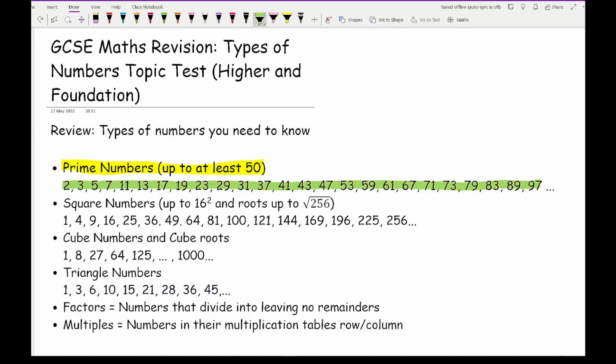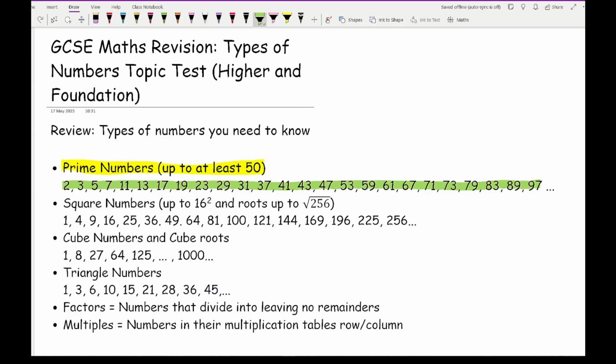We then move on to cube numbers. Although cube numbers involve quite a lot of mental arithmetic if you're trying to work it out, a cube number is basically a number that's been multiplied by itself 3 times. So recognise that 1 times 1 times 1 is 1, 2 times 2 times 2 is 8, 3 times 3 times 3 is 27, 4 times 4 times 4 is 64, 5 times 5 times 5 is 125, and also that 10 times 10 times 10 is 1000.